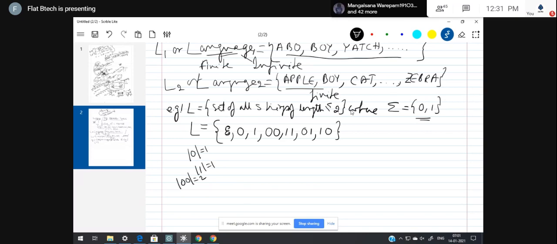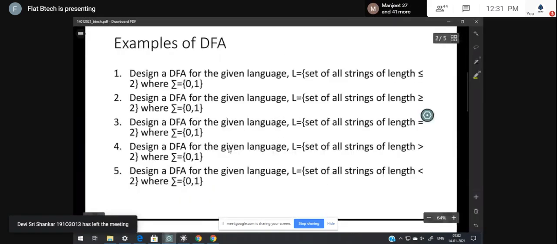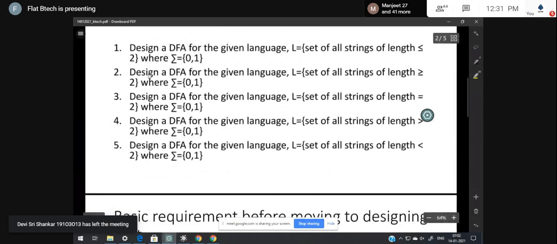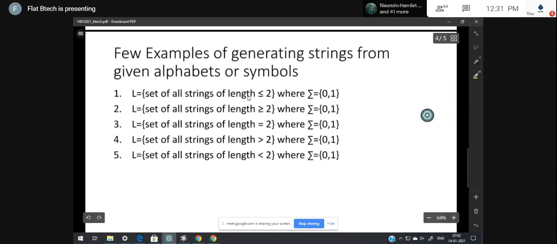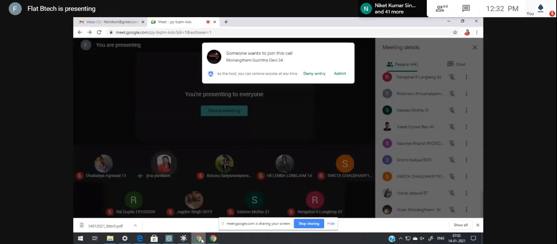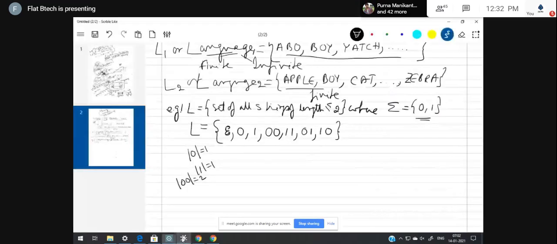Now, as per slide number 1, I need to design the deterministic finite automata for this particular language. I have considered only this language one. For this, let me draw the DFA.